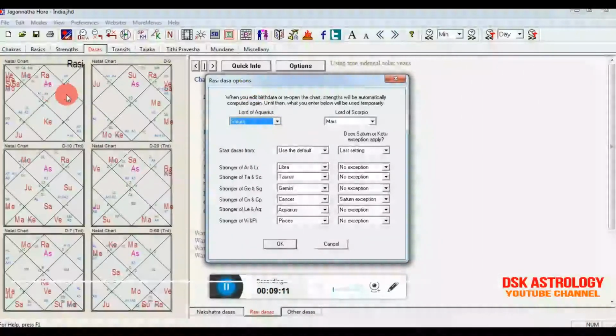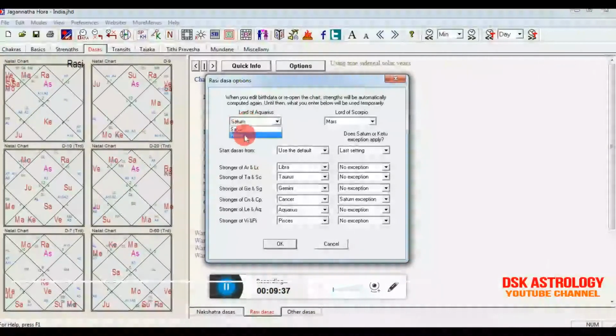Now let's see. Aquarius has got no planet, so our first exception is ruled out. Then you have to see whether Rahu or Ketu is with any planet. Yes, Rahu is with no planet, but Shani is with 4 planets basically. So Shani will become the lord of Aquarius.